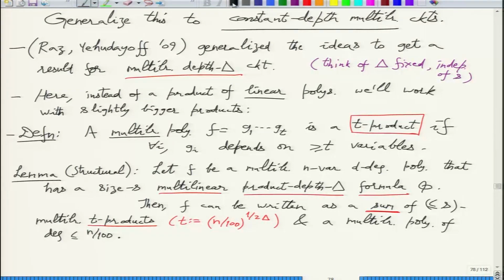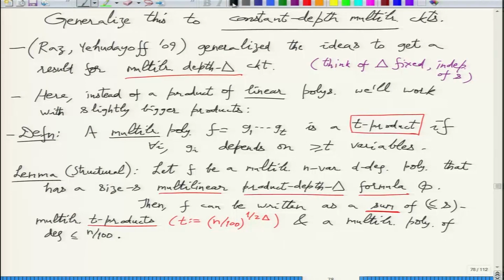Any other question? Is the error term very big? Oh, the error term, no, it will not be very big. Its degree is pretty big compared to what you expect each of your summations to be, right? In terms of the degree. You expect your summations to be roughly degree n by 10,000 to the 1 by delta.